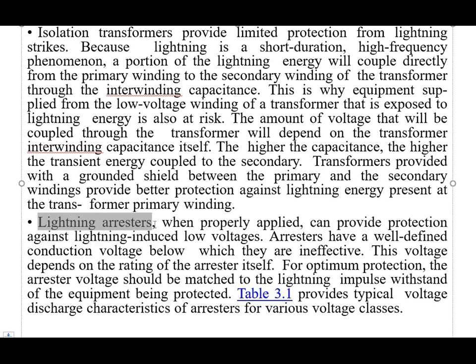A lightning arrestor, when properly applied, can provide protection against lightning-induced overvoltages. Arrestors have a well-defined conduction voltage below which they are ineffective, and this voltage depends on the rating of the arrestor itself. For optimum protection, the arrestor voltage should be matched to the lightning impulse withstand of the equipment being protected. This is shown in table 3.1.